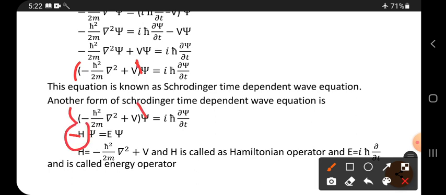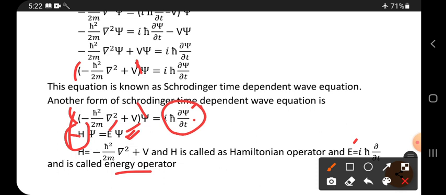H is called the Hamiltonian. And this we have already derived. It is equal to what? That is Eψ. Here we have ψ, that is why ψ comes. Okay. So Hψ is equal to Eψ. And here H is the Hamiltonian operator, that is minus ħ square by 2m del square plus V. And E is the energy operator here.